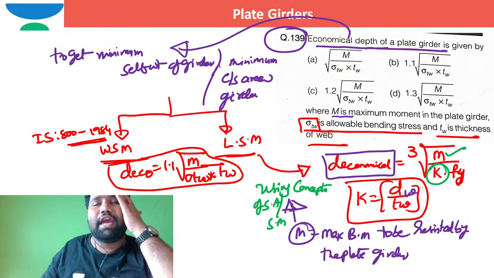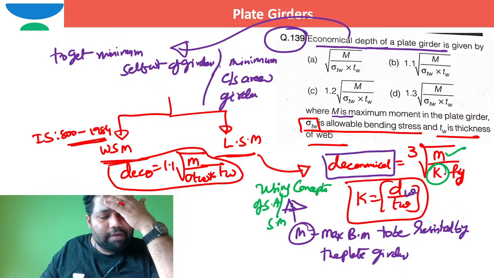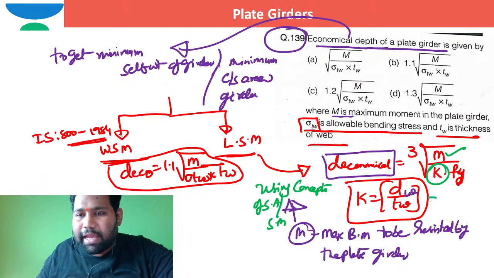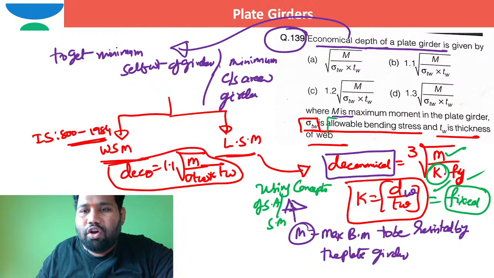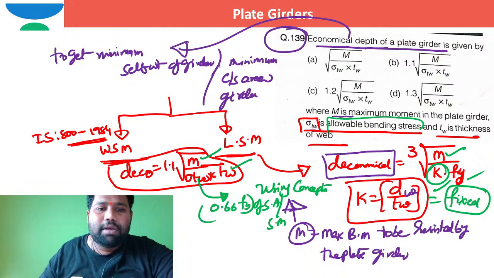The value of k, when no stiffeners are required, can be fixed as one value. And fy is also known. Some people will say allowable bending stress. How can we work out the allowable bending stress? As per old code of practice, it is 0.66 times of fy. Even this is known, M is known, tw is known. So directly we are able to work out economical depth. This is economical depth as per working stress method.